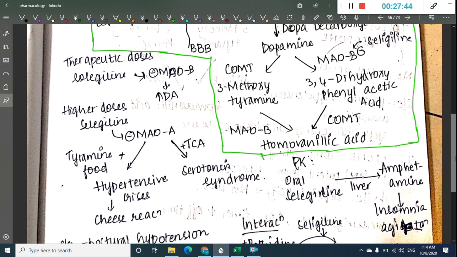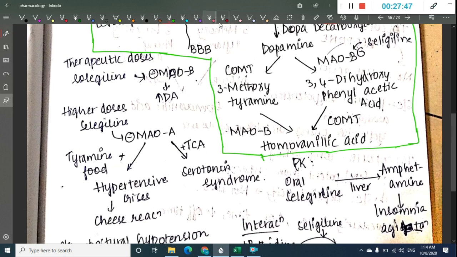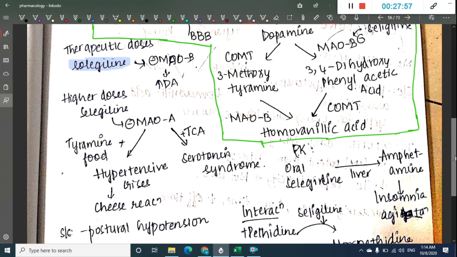So at therapeutic doses, selegiline will inhibit monoamine oxidase B and thus increase dopamine, and thus is used in Parkinson's disease. But at higher doses, selegiline will inhibit monoamine oxidase A, and because it inhibits monoamine oxidase A, if it is used along with tricyclic antidepressants, it causes serotonin syndrome, or if it is used along with tyramine foods, it causes hypertensive crisis and cheese reaction.